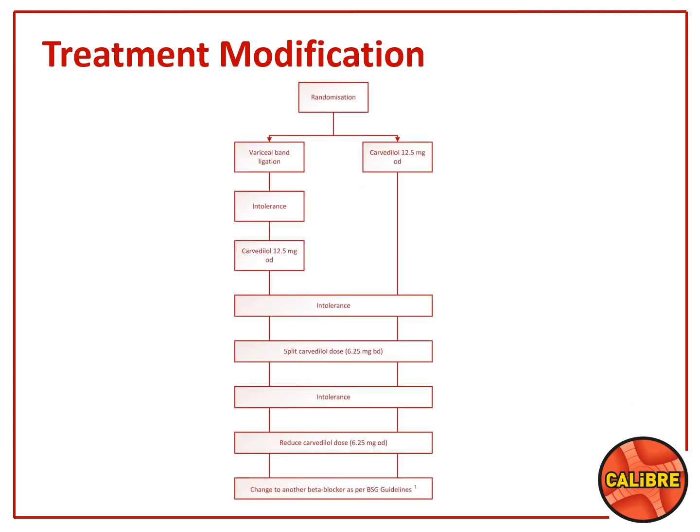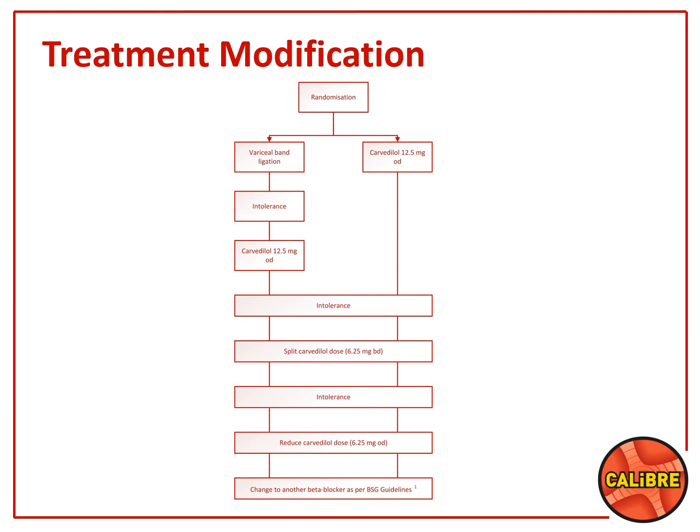In terms of treatment modification, one of our secondary outcomes is crossover. Say, for instance, a participant is randomized to the carvedilol arm. They get prescribed 12.5 milligrams per day for the first 4 weeks and the remaining 11 months from their community pharmacy, which is from their GP surgery. And obviously a REC-approved GP letter would be sent at that point in time to the GP, so the GP is aware that the participant is taking part in a research trial. If they are intolerant to that, normally with a non-selective beta blocker such as carvedilol, we would find that out within the first few weeks. Hence, we have this 4-week safety visit.